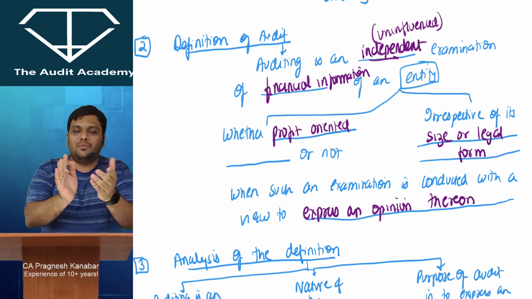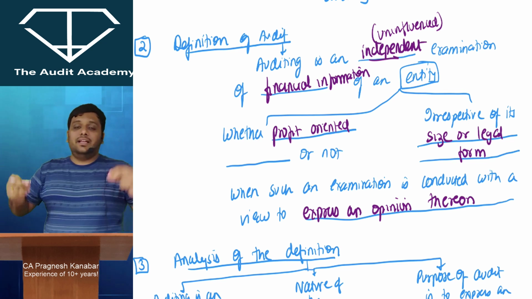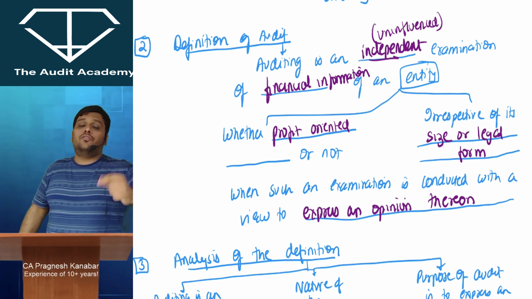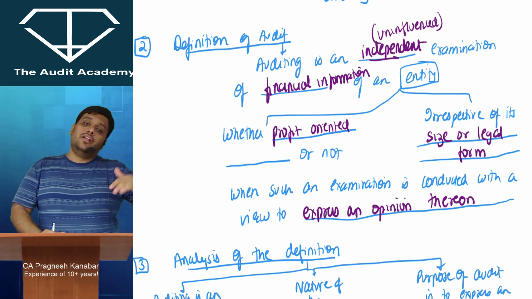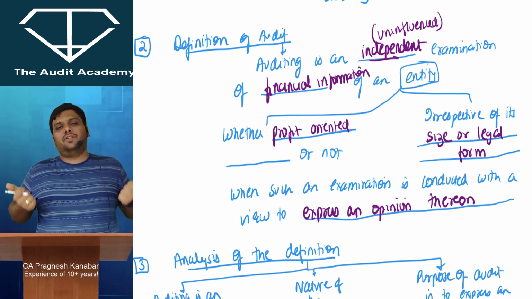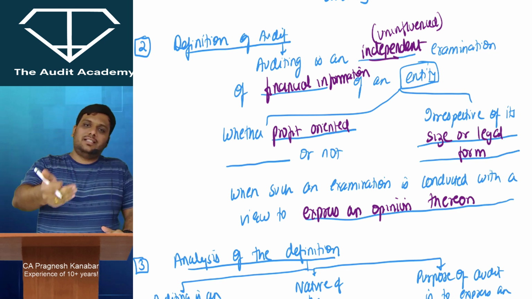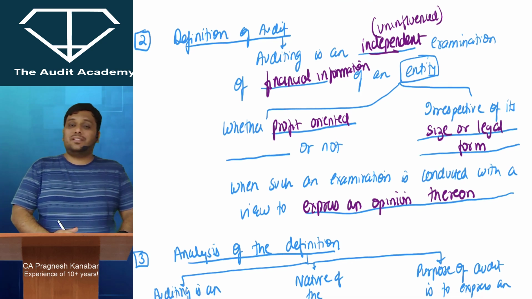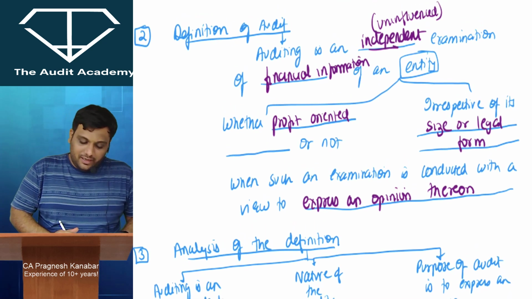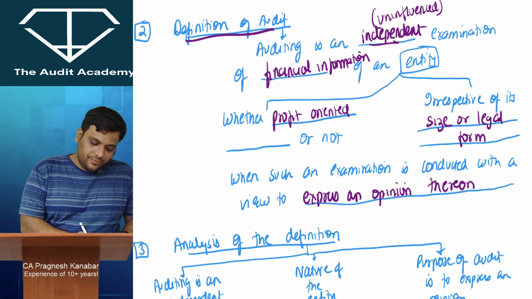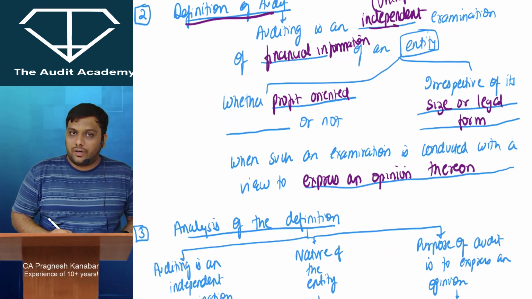Come on, one more time. Auditing is an independent examination of financial information of an entity, whether profit oriented or not, irrespective of its size or legal form, when such an examination is conducted with a view to express an opinion thereon. Am I clear with this? Yes or no, sir? Yes, sir. That is your definition of audit.